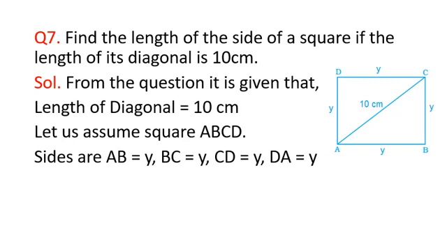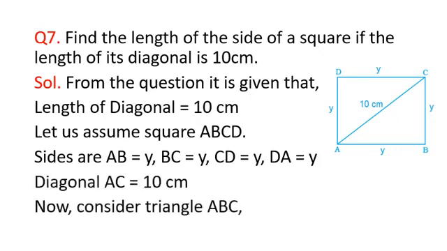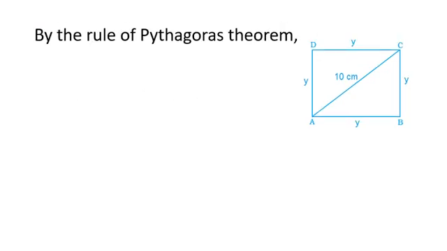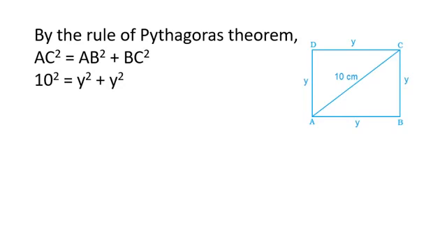So the sides AB is equal to y, BC is equal to y, CD is equal to y, and DA is equal to y. Diagonal AC is 10 centimeter. Now considering the triangle ABC, here I need to apply the Pythagoras theorem. After applying it, AC square is equal to AB square plus BC square. AC square is 10 square, AB square is y square plus BC square is again y square. So it will be 100 is equal to 2y square.